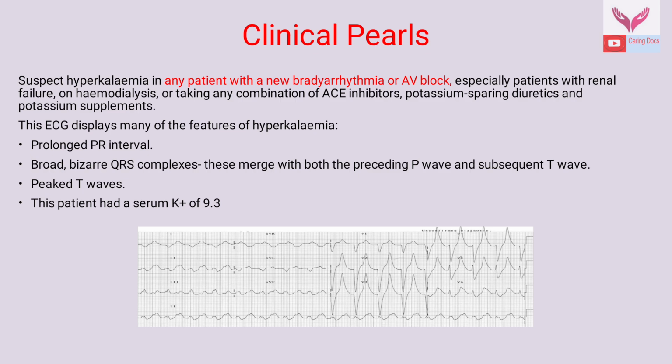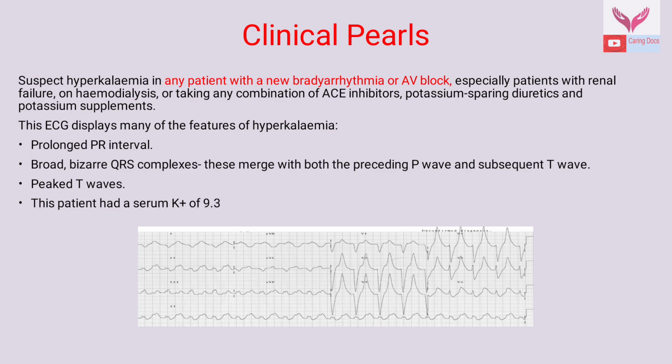The ECG in this picture displays many of the features of hyperkalemia like prolonged PR interval and broad bizarre QRS complexes. We can see these QRS complexes merge with both the preceding P wave and subsequent T wave, and we can also see peaked T waves.